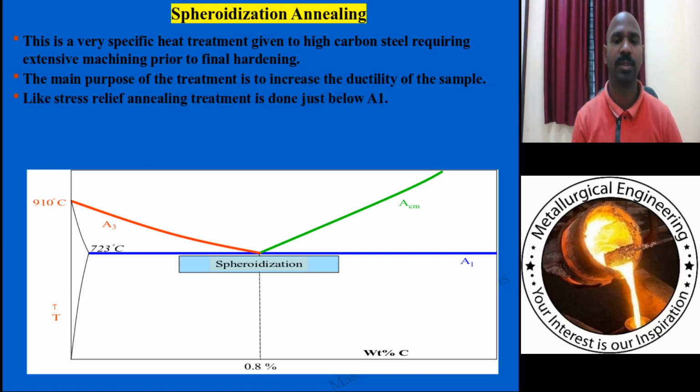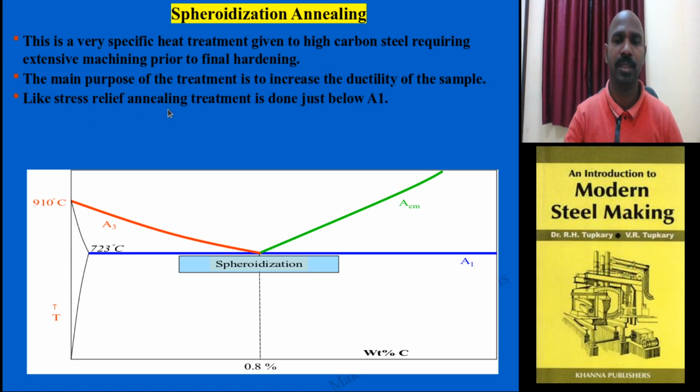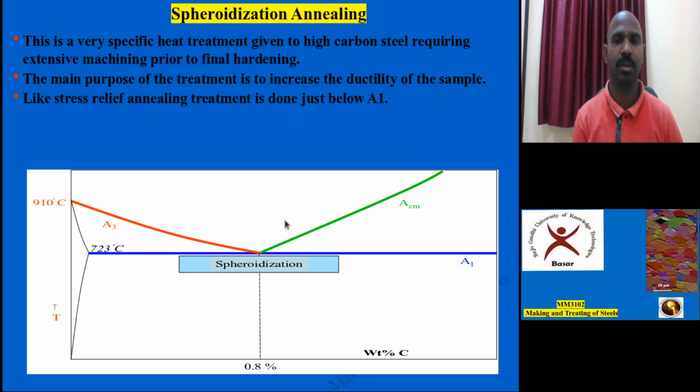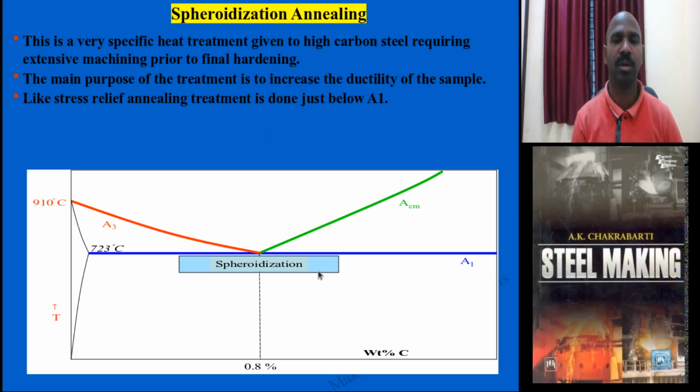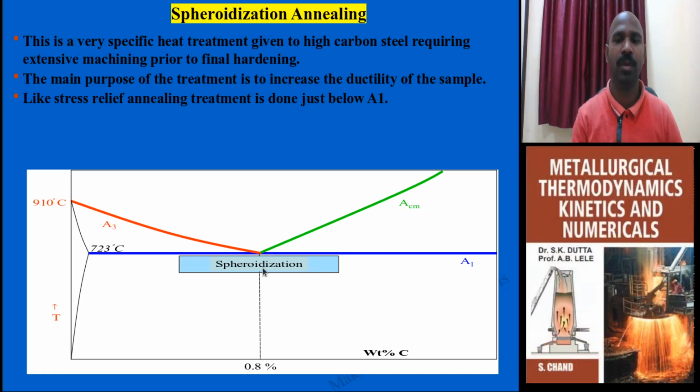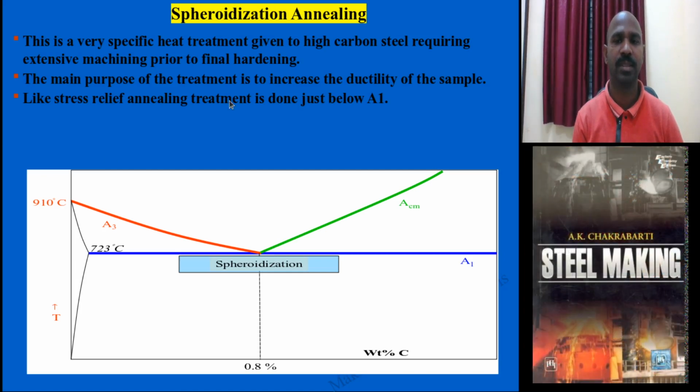It is done by choosing a treatment just like stress relief annealing, spheroidization heat treatment: temperature below A1, hold for an hour, and cool within the furnace. If you see the purpose, these three heat treatments have similar temperatures, but the purpose differs: which problem is to be overcome decides which heat treatment is chosen. Temperature range and process are similar for the problem, and this is the specific solution. You need to remember this point.